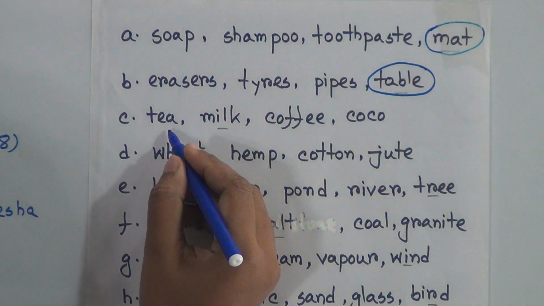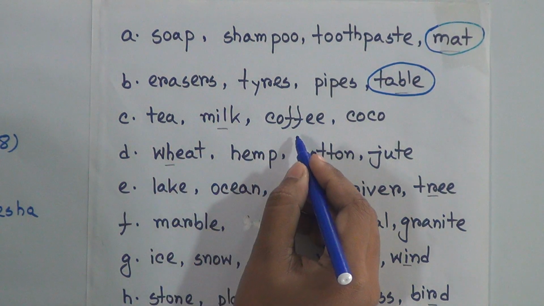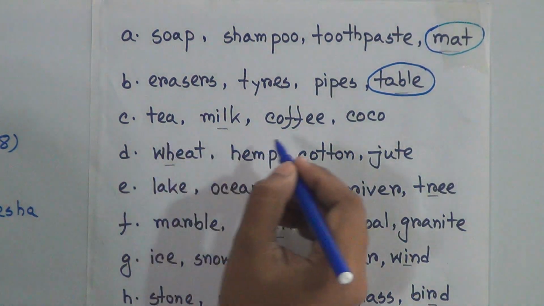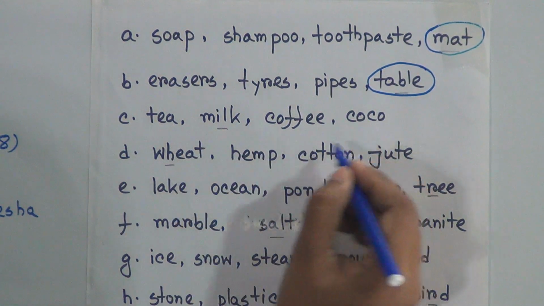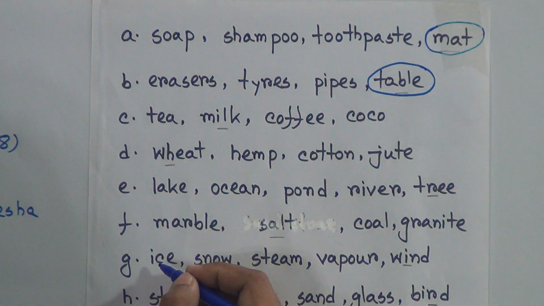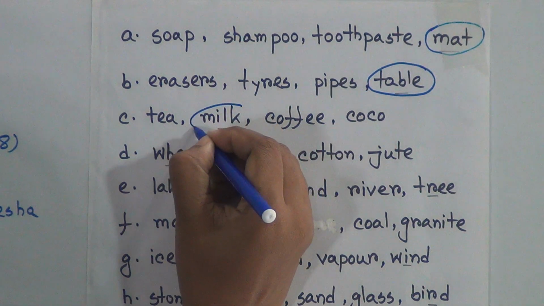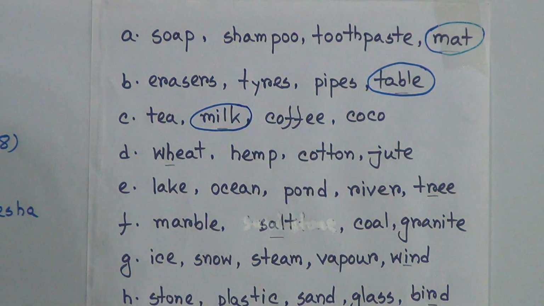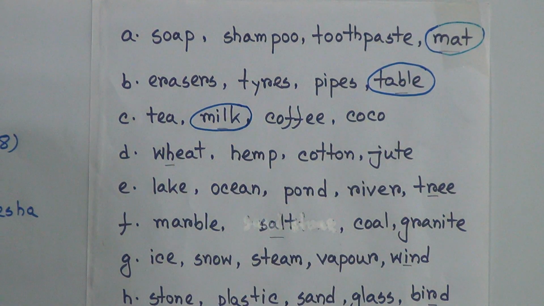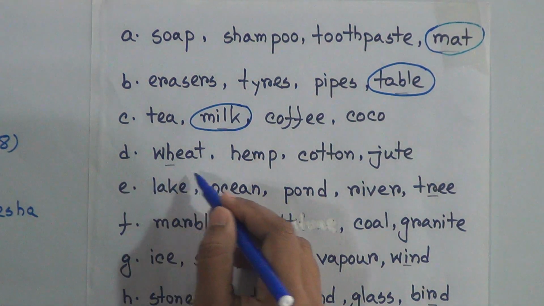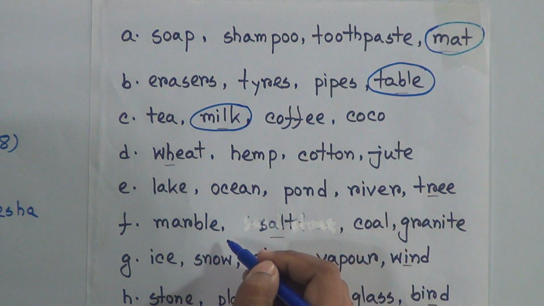Number 3, tea, milk, coffee, cocoa. Tea, milk, coffee, cocoa. Tea, coffee and cocoa, these are soft drinks, but milk, so here it is milk. Tea, coffee and cocoa we take as drink, energy drink like. Number 4, wheat, hemp, cotton, jute.